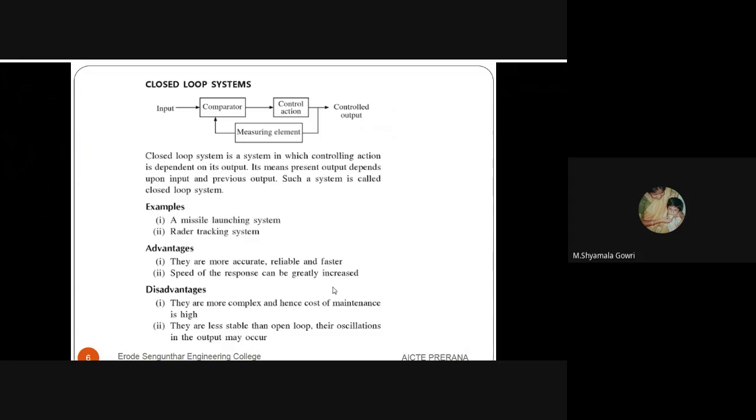Disadvantages: it is more complex because we have to go for a feedback, so they are more complex and hence the cost of maintenance is high. The second drawback is it is less stable than open loop, and oscillations in the output may occur.